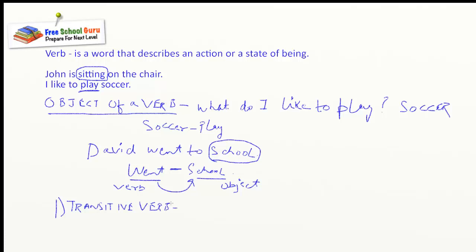What is a transitive verb? A transitive verb is a verb that needs an object to complete its meaning.